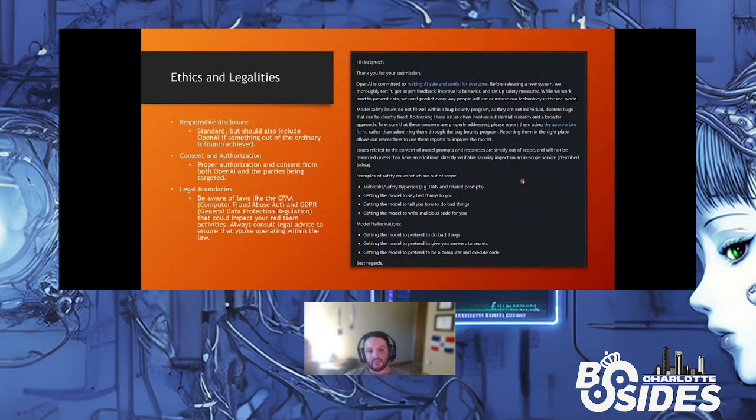Though we have to talk about some ethics and legalities when we talk about using ChatGPT in this manner. Responsible disclosure, standard responsible disclosure. If you find something on ChatGPT itself, maybe something it shouldn't be doing, in this case, if you look here on the right, I've reported what I found in terms of jailbreaks and being able to run all these kinds of things. And this is a response from Bugcrowd and OpenAI saying that they don't really consider this a vulnerability in any aspect. So that's kind of my free ground of, hey, you guys said it was okay.